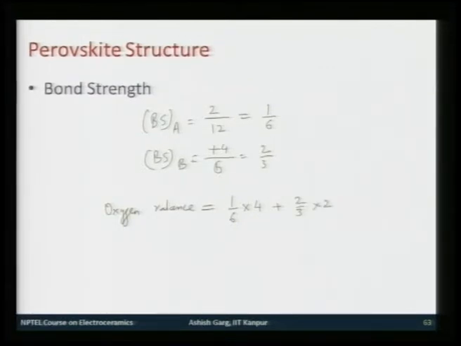If you look at the structure, there will be 4 A atoms which surround each oxygen atom, and there will be 2 titanium atoms which surround each oxygen atom, and this will work out to 2. So, which means your stoichiometry is correct. So, this gives you correct stoichiometry as a result of correct coordination.